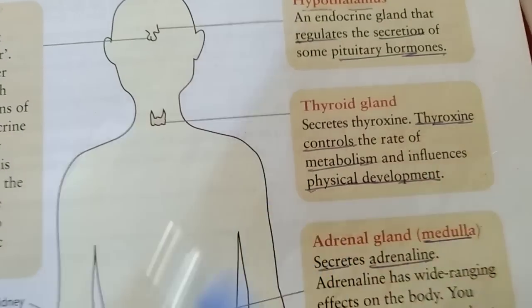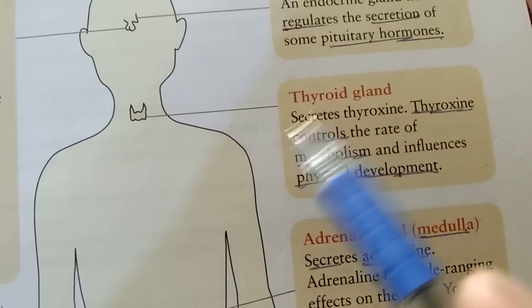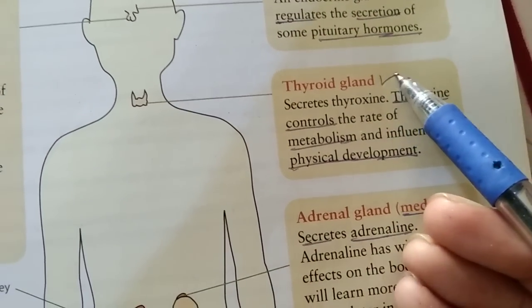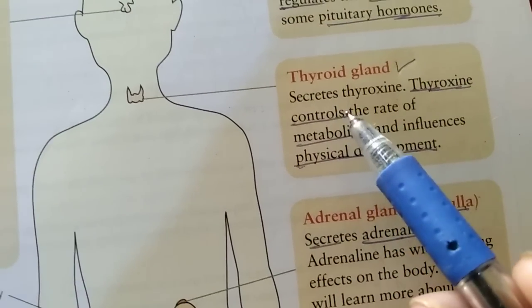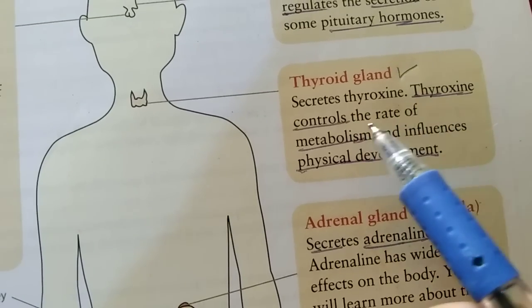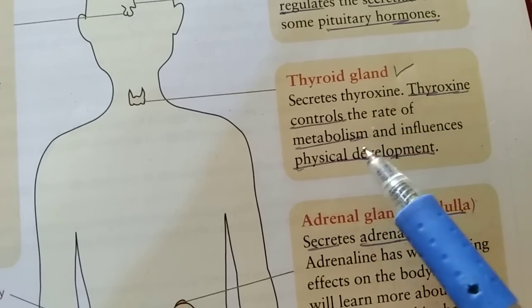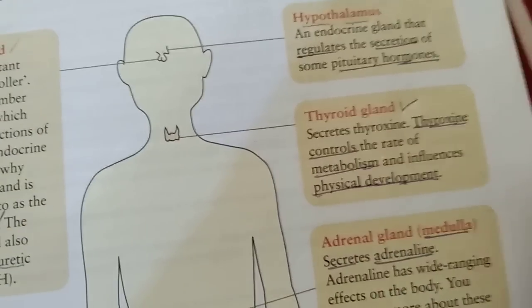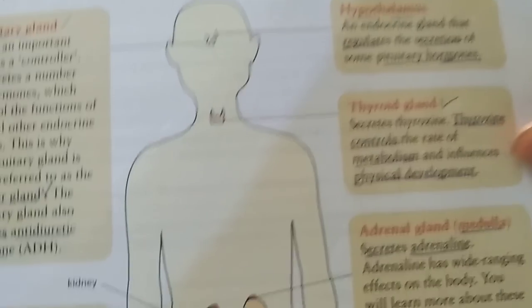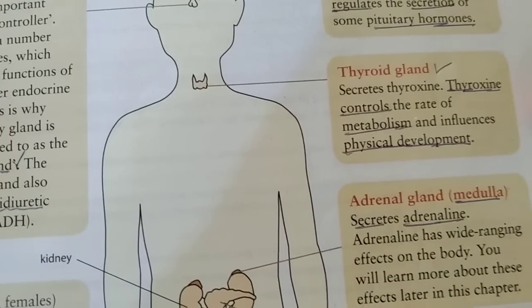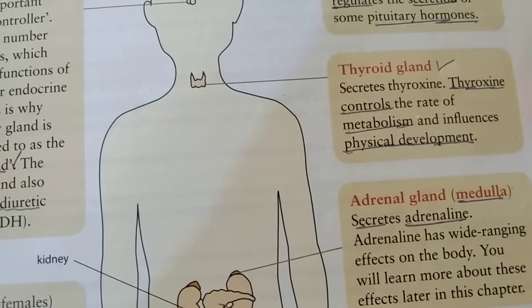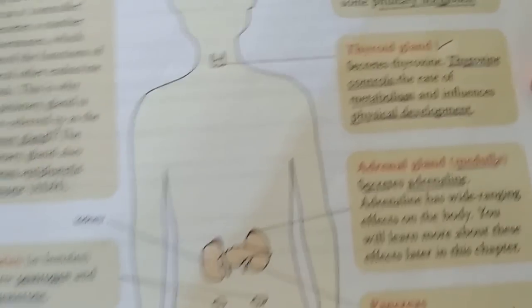The thyroid gland is present in the throat. It secretes thyroxine. Thyroxine controls the rate of metabolism and influences physical development. The thyroid gland controls growth, metabolism, and development in animals.